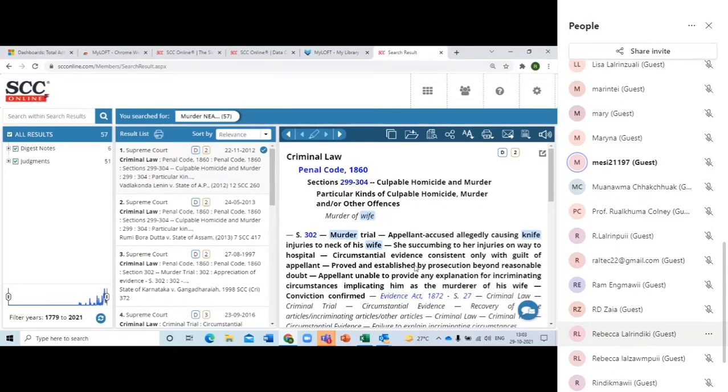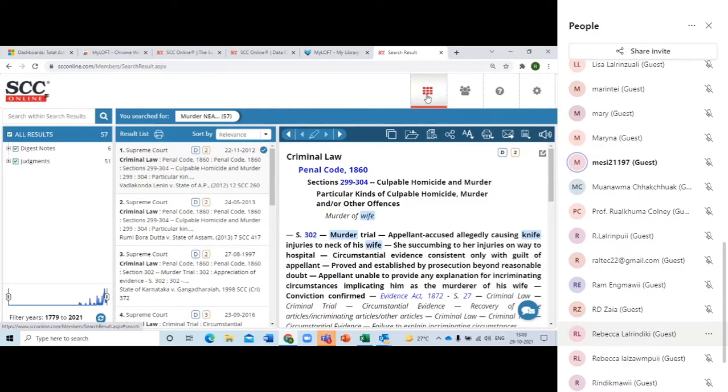And the good part is, if you see the second column, it says the first judgment is a different one, the second one is a different one, the third is a different one. So this is only giving you head notes on the points that you are looking for, and all is available over here. Right. So this is the word search. You can do a lot more things. Let's get going with the other things.